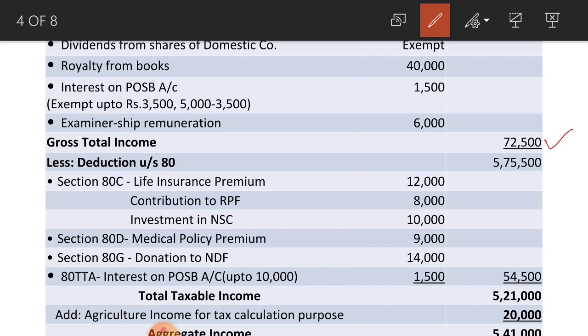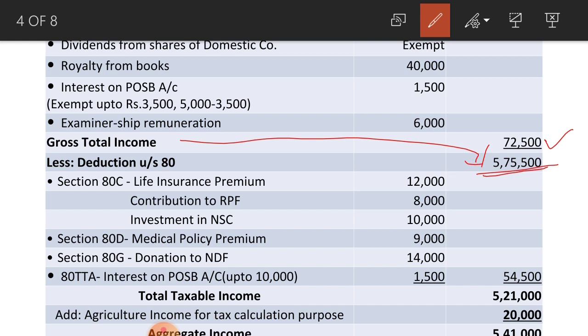Write it in the upper column, and here gross total income amounts to rupees 5,75,500. It is the gross total income. From that you have to deduct deduction under section 80. In this problem, see, there are 4 deductions.